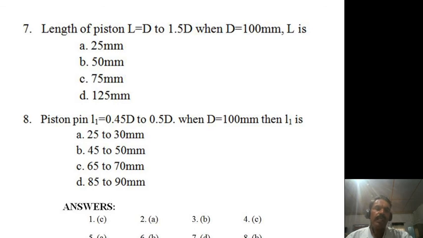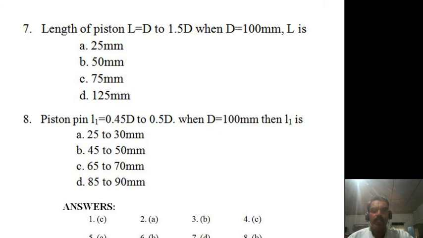Okay, so next, the last but one question, that is length of the piston L is equal to capital D to 1.5 D, when D is equal to 100 mm and L is dash. Here the options are 25 mm, 50 mm, 75 mm and 125 mm. Here L is equal to D, so L is equal to 100 mm.